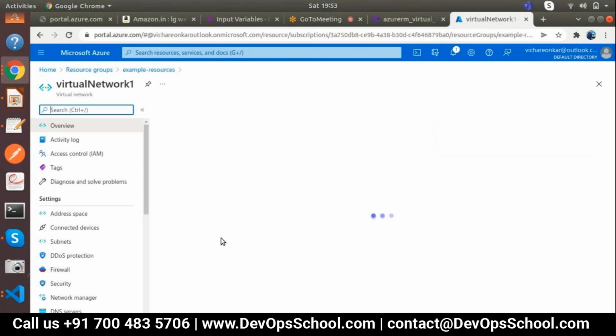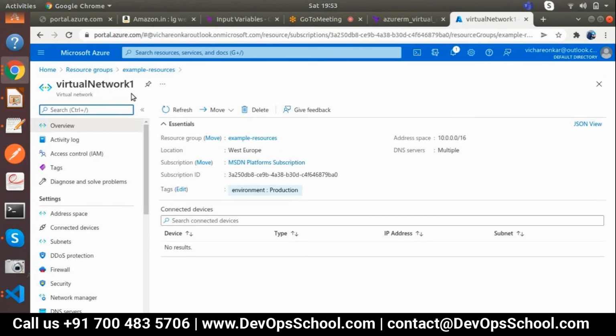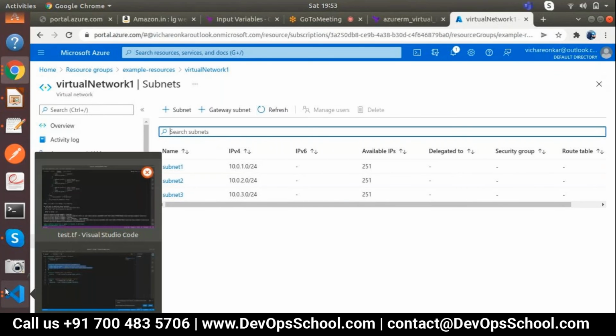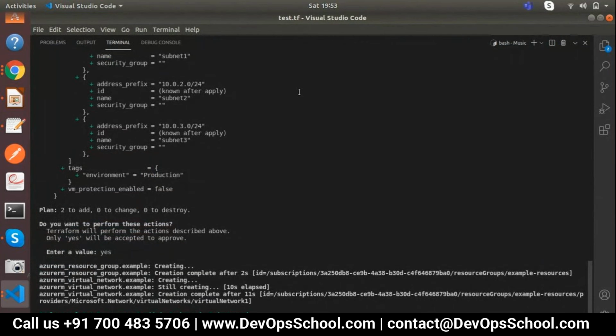This is my virtual network. The virtual network should have 3 subnets. Okay, and this is the environment production tag, right? With the 3 subnets. These are the 3 subnets, right? Yes. Perfect. So this way we have deployed with hard coded values. Okay. Now let's check the code.